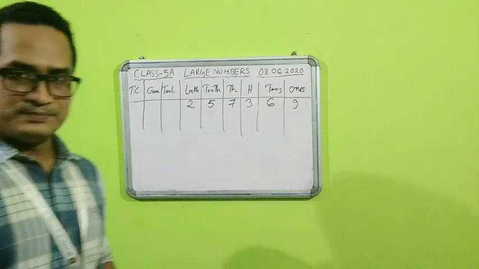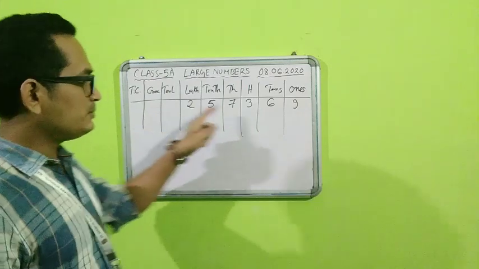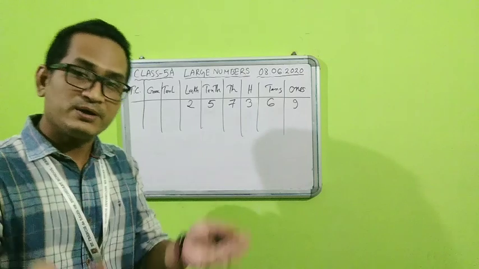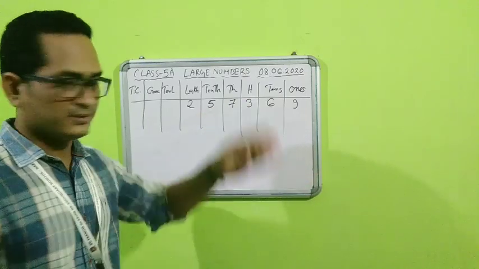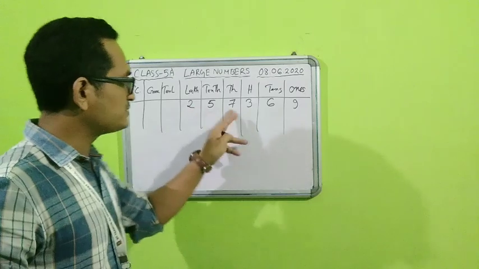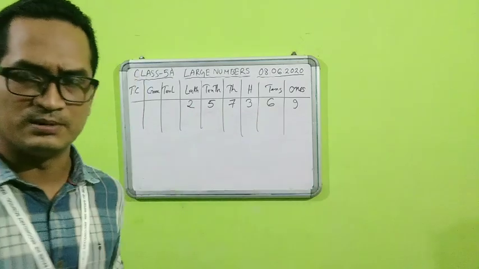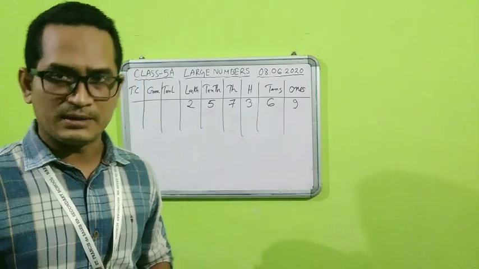Let us take this number. What will be the number name of this? Number name is how you are going to read it. If somebody asks you to read this number, can you read it like 2, 5, 7, 3, 6, 9? Not possible. You have to read it properly, how much this is.